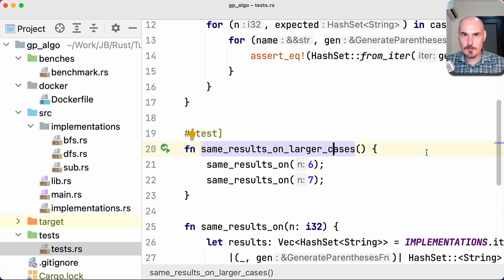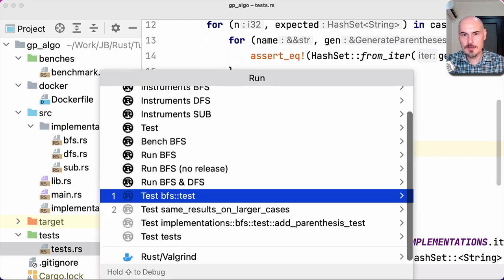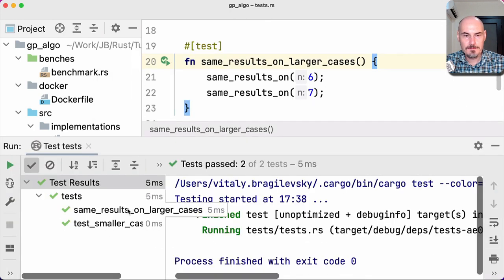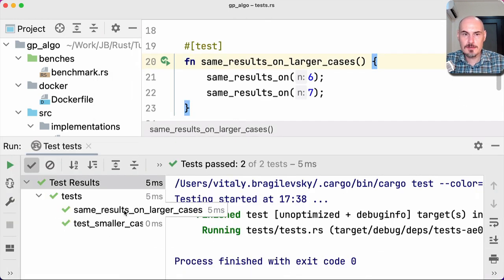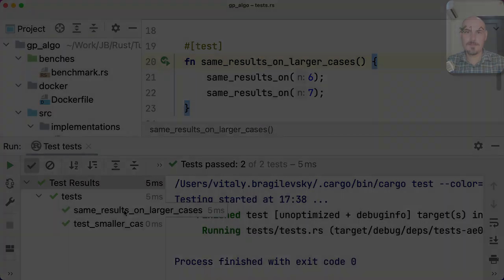We can run both integration tests using our standard mechanism. We can run the corresponding configuration. Here it is. Both tests just passed, so everything is fine. When you have tests in your project, you can be sure that you write everything correctly. So it gives us an opportunity to optimize and to get other implementations which are also okay.